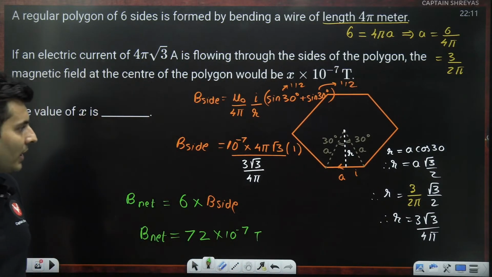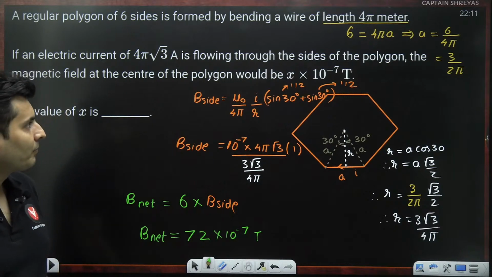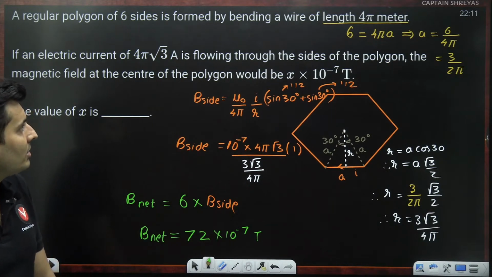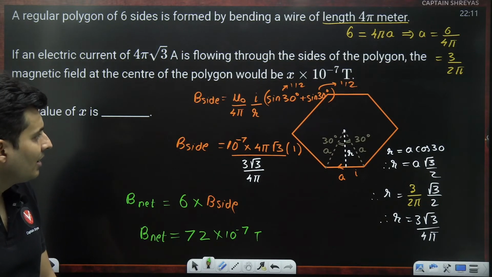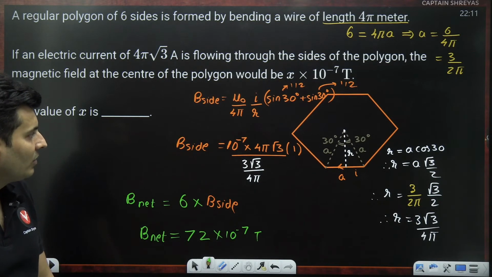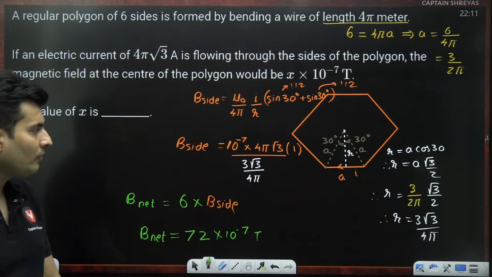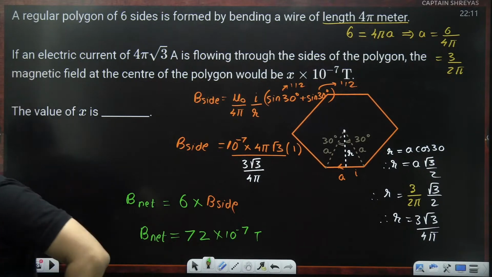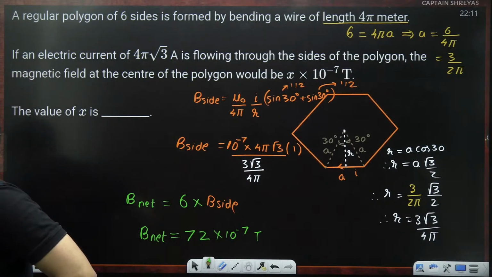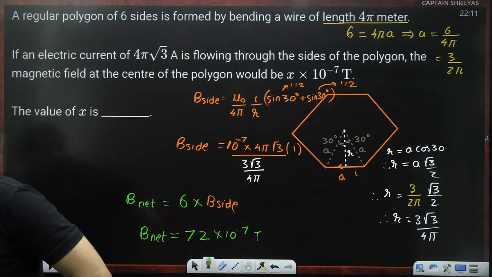Is that okay, guys? Everybody? Is this absolutely clear? So the length of the wire was given. From that I found the side length. From the side length, I found out the distance, and that distance was used to solve the problem. Cool? Yes? Shall we go ahead to the next question?